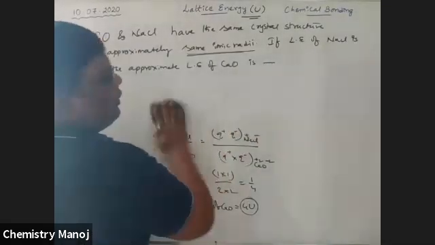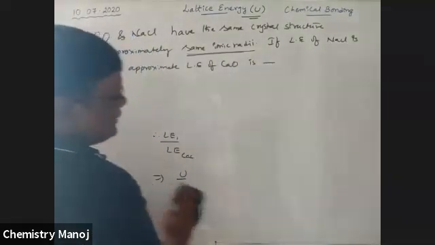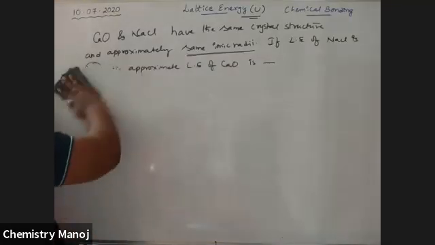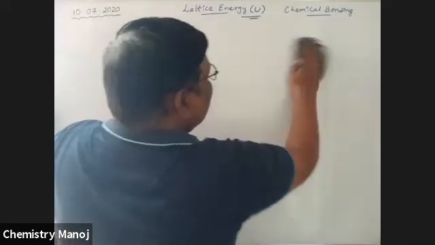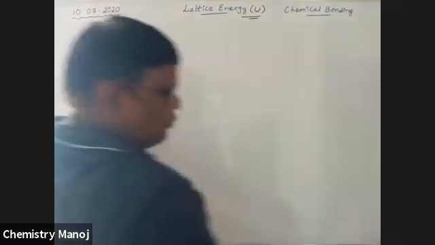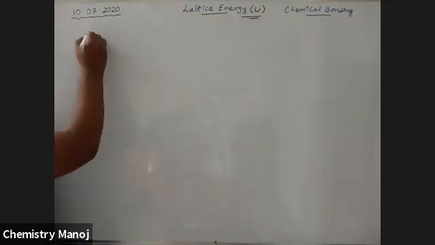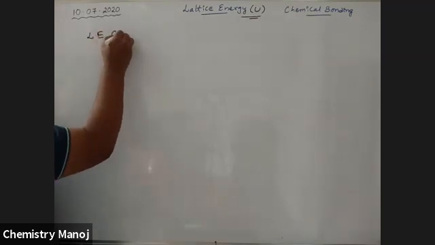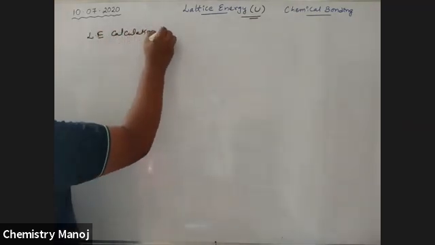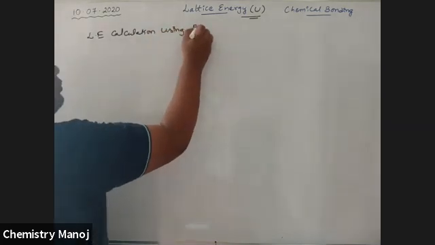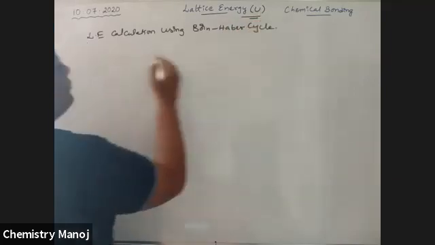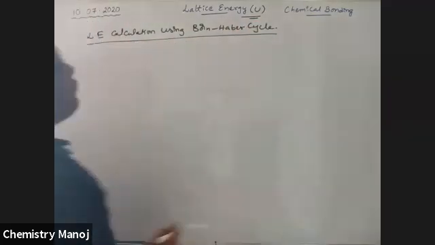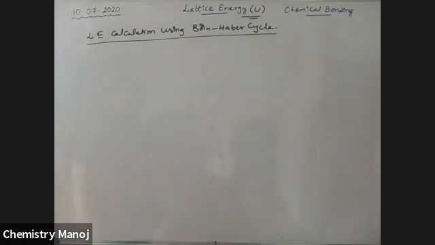Now, the question is, calculate the lattice energy of NaCl. How much is the lattice energy? How to calculate lattice energy of NaCl? Lattice energy of ionic compounds is calculated with the help of the Born-Haber cycle. So, that is lattice energy calculation using the Born-Haber cycle.